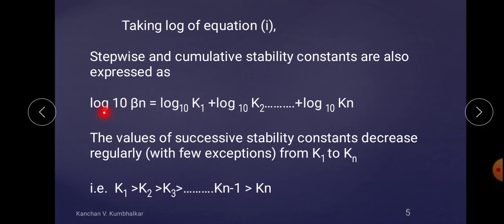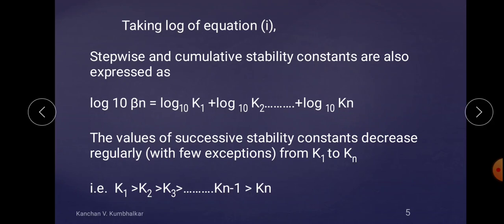Means in this case, log to the base 10 of beta n is equal to log to the base 10 k1 plus log to the base 10 k2 plus log to the base 10 k3 and so on plus log to the base 10 kn. This is the relation, in the sense of log, of the overall and stepwise stability constant.